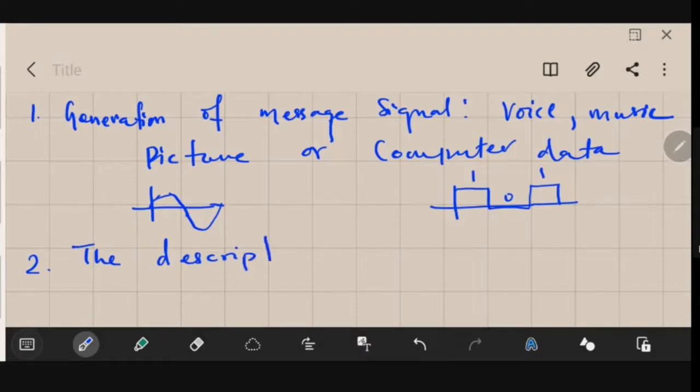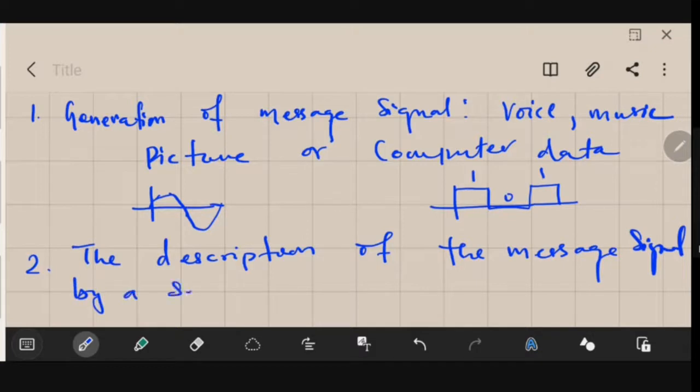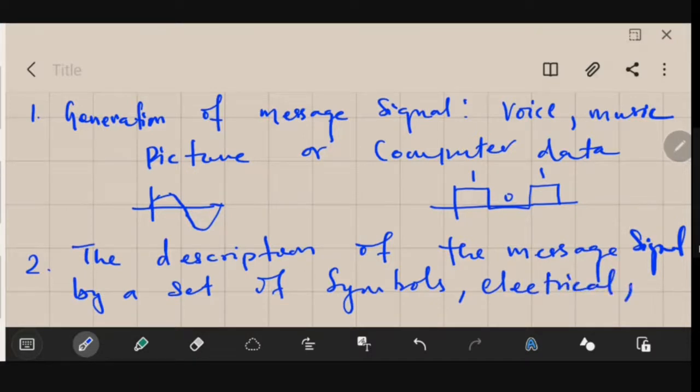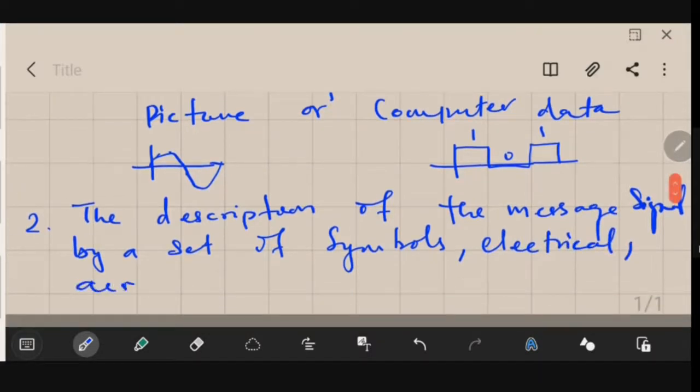It involves the description of the message signal by a set of symbols that could be electrical, oral or visual.